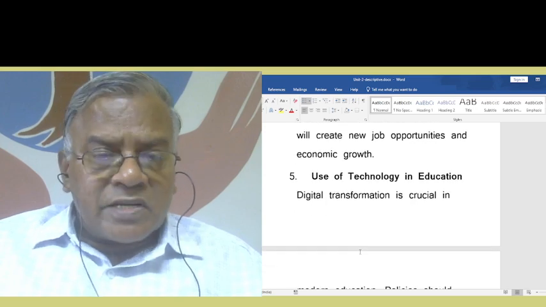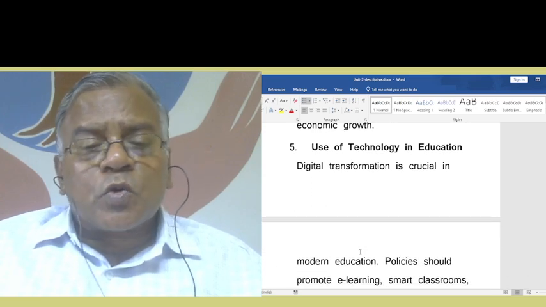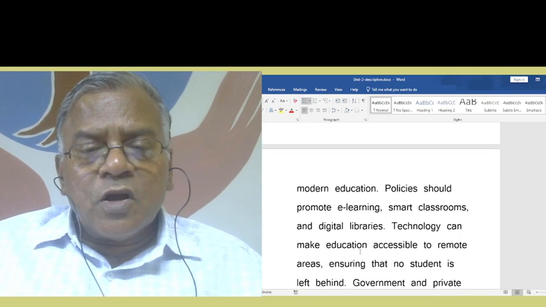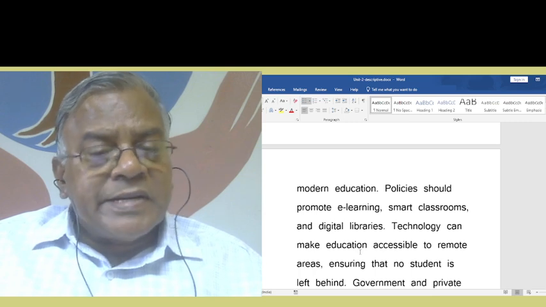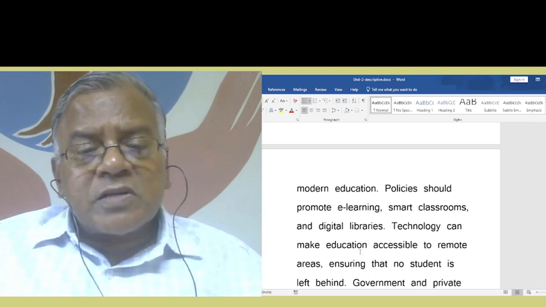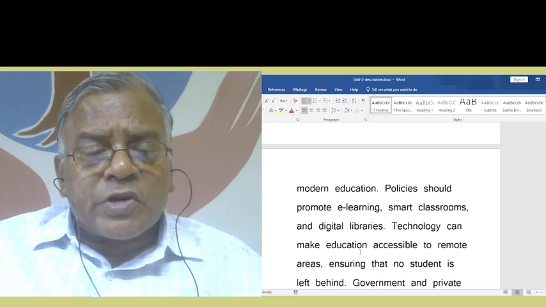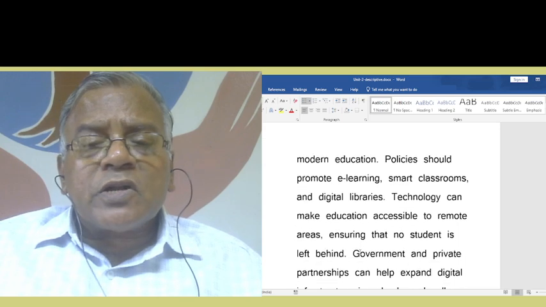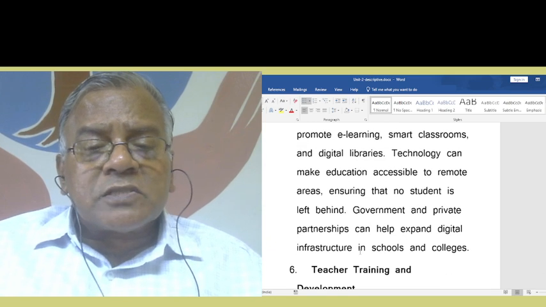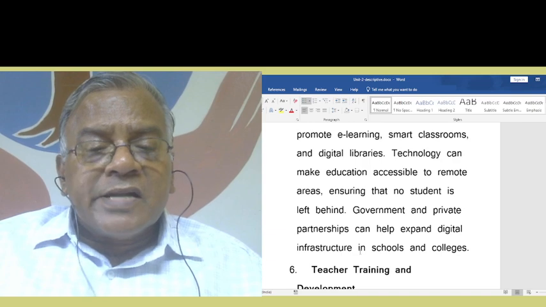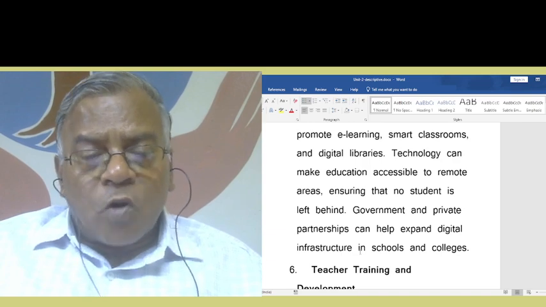Use of technology in education. Digital transformation is crucial in modern education. Policies should promote e-learning, smart classrooms, and digital libraries. Technology can make education accessible to remote areas, ensuring that no student is left behind. Government and private partnership can help expand digital infrastructure in schools and colleges.